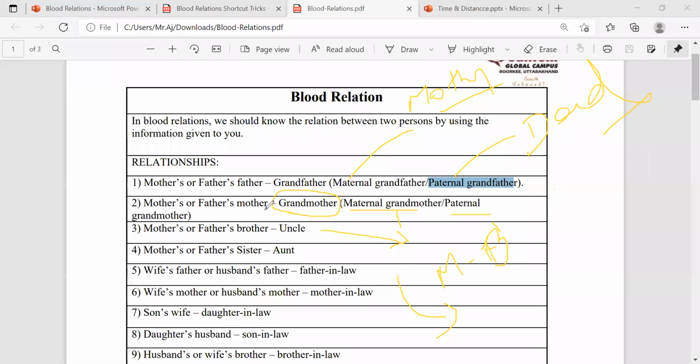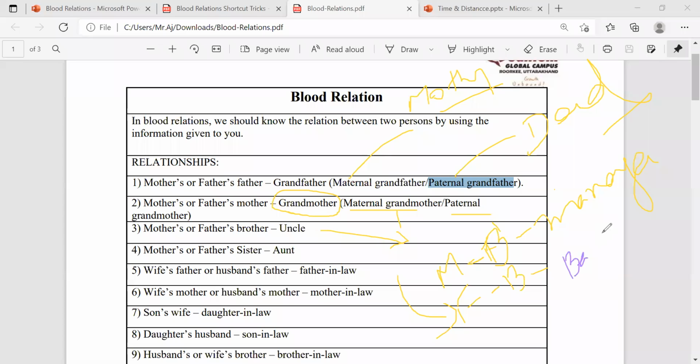Your mother's brother, what do we call? Mama, yeah, right? We call mother's brother Mama. And in the same situation, father's brother, what do we call? Babai or Pedanna, yes.